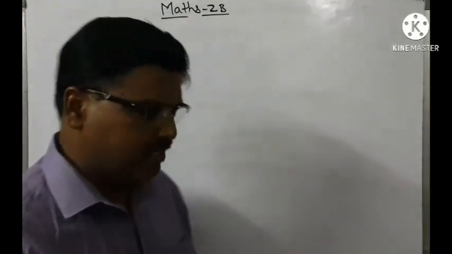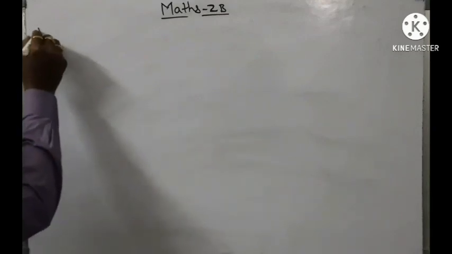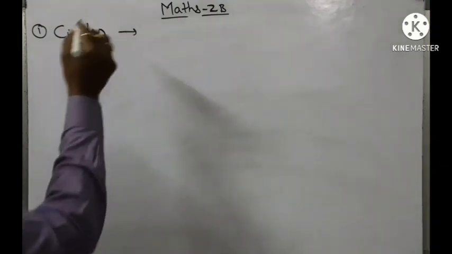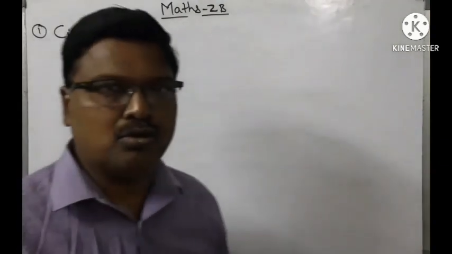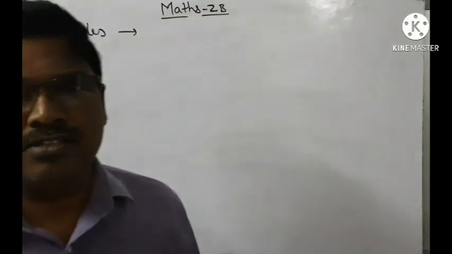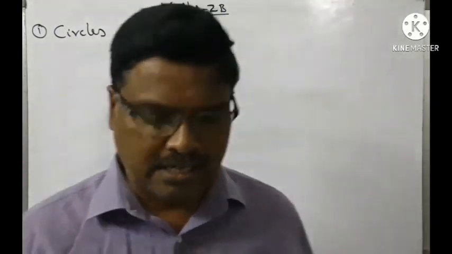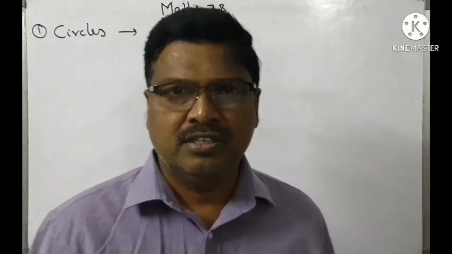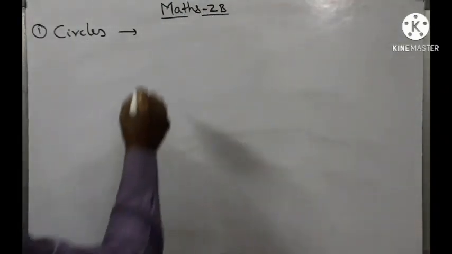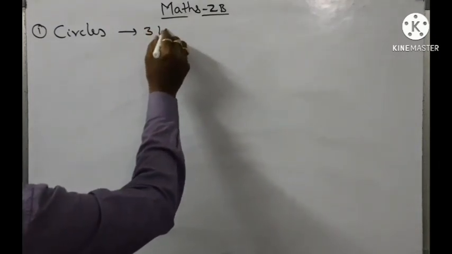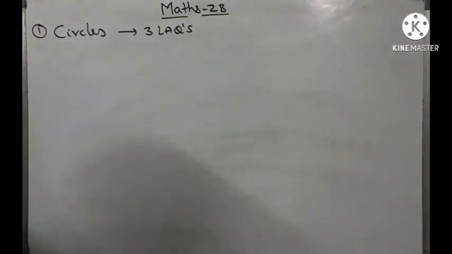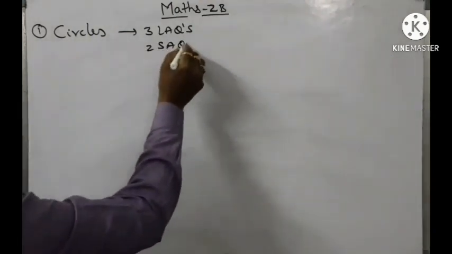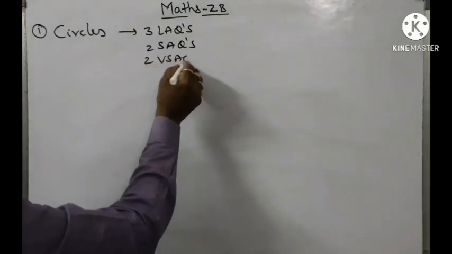So in the MATS 2B portion, the first chapter, we already know, is circles. In circles there is no deleted portion. So the total chapter you have to practice. There are no deletions from the circles chapter. But the weightage is increased this time, and we are going to get 3 LAQs from this chapter, and similarly 2 SAQs and 2 VSAQs.